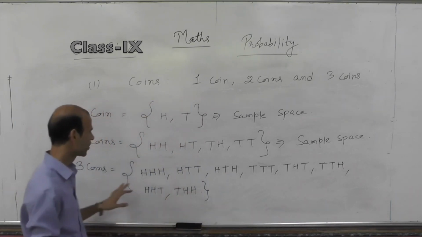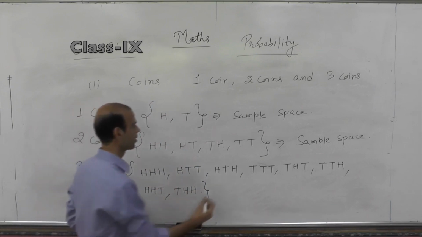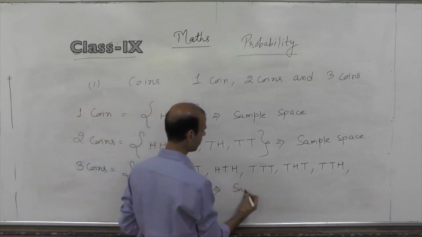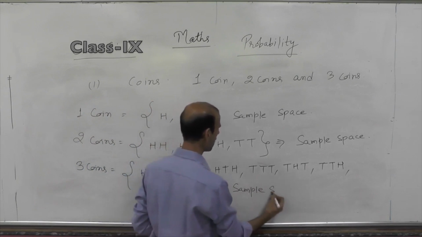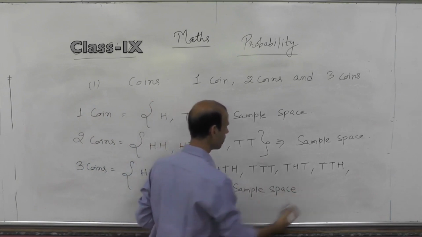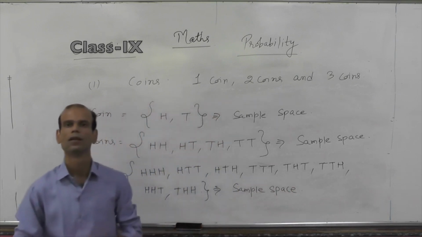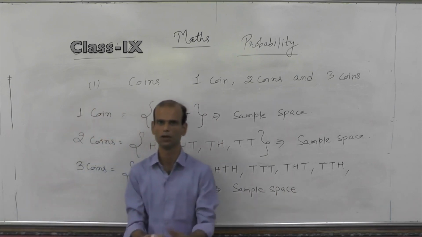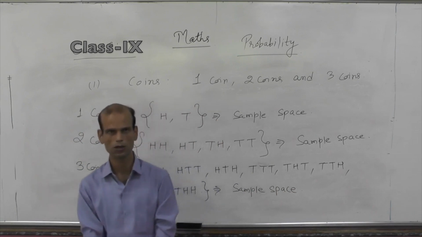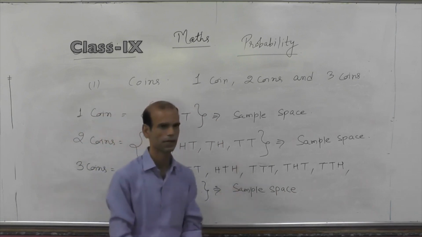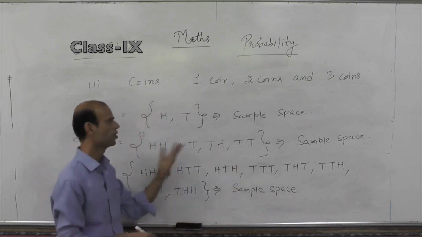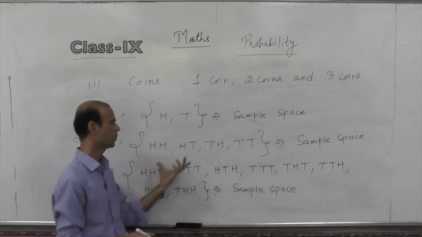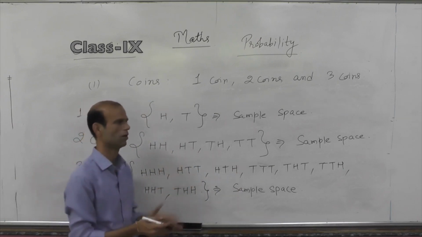sample space. Now, one more important question that comes to my mind is how I will identify the number of possible cases. If I toss 1 coin, I have 2 outcomes, as you all know. If I toss 2 coins, I will get 4 sample cases. We'll get a sample space of 4 possible outcomes.